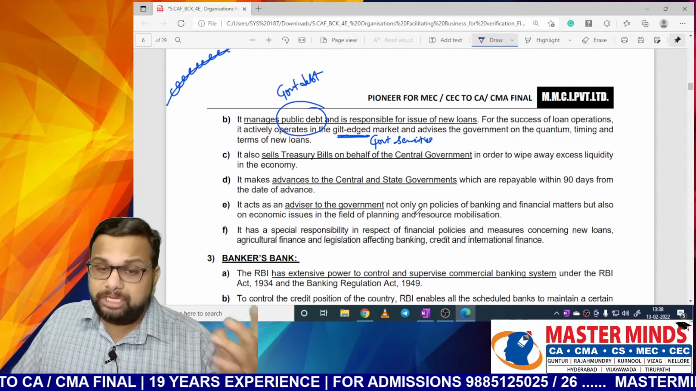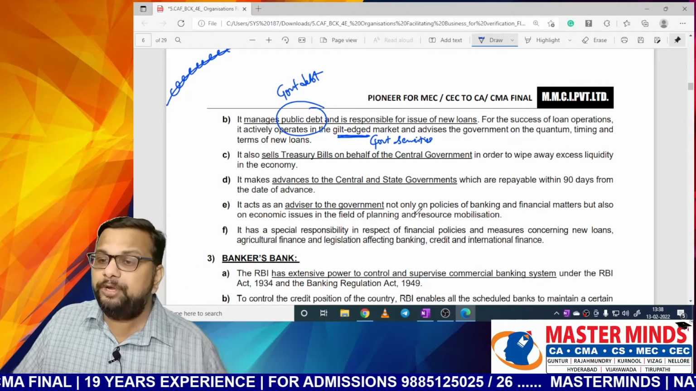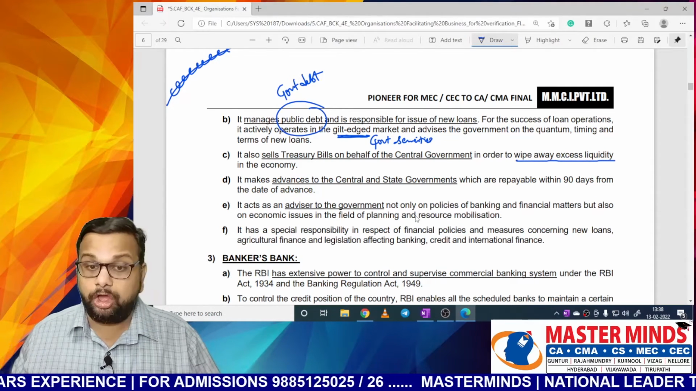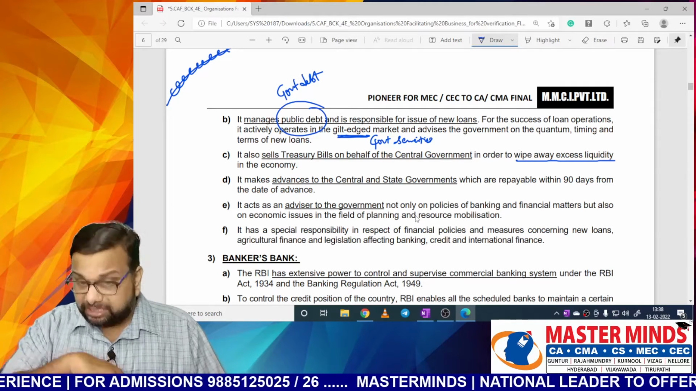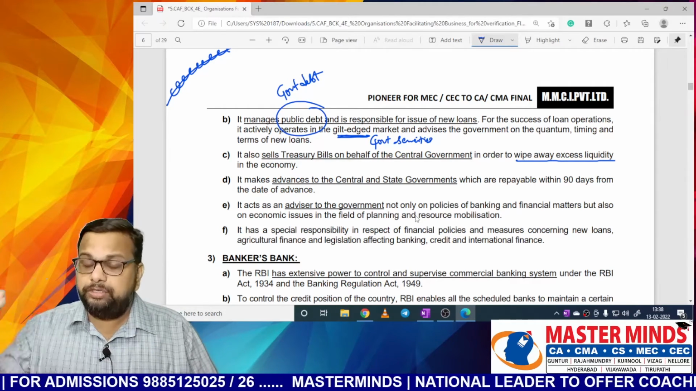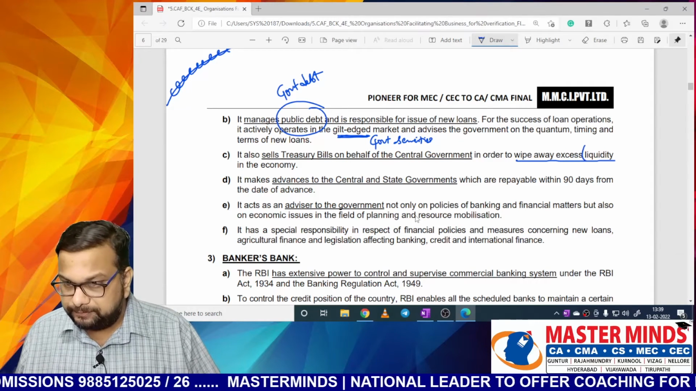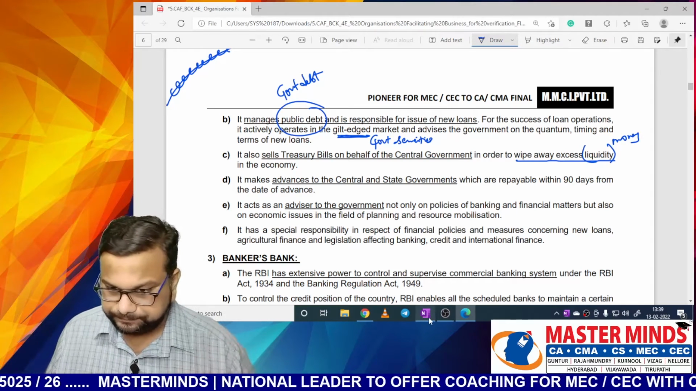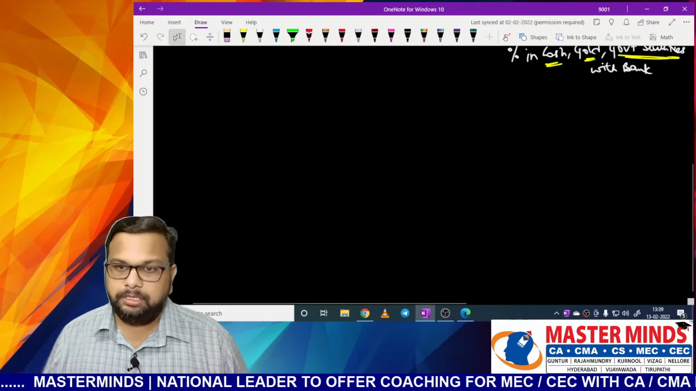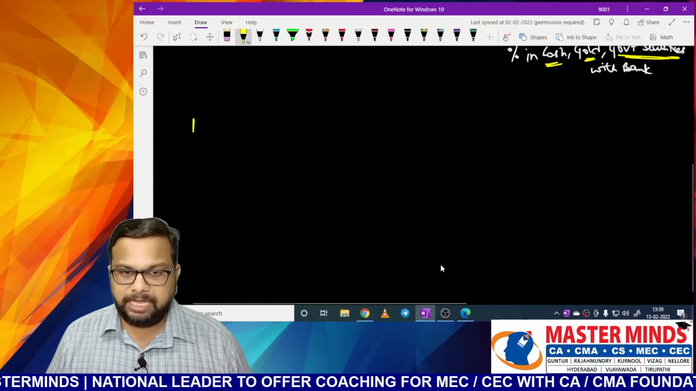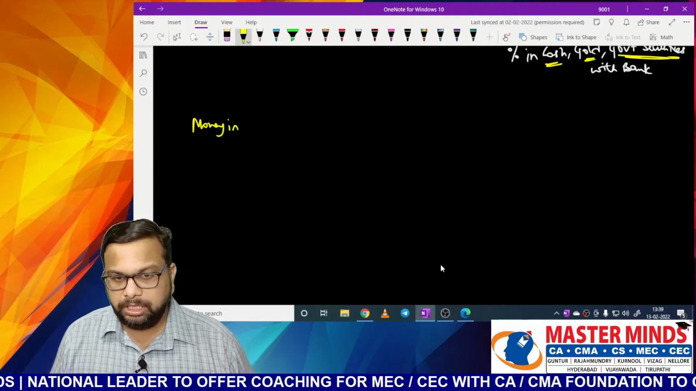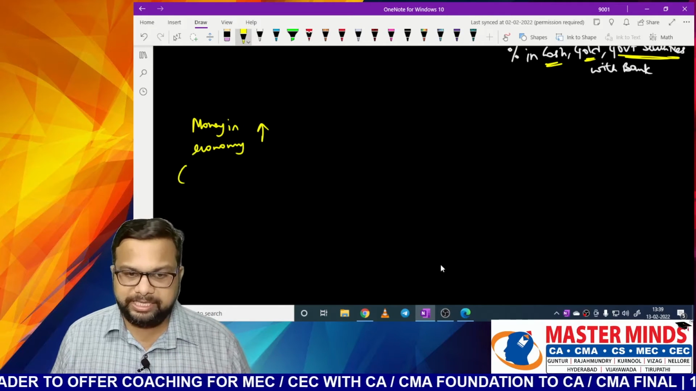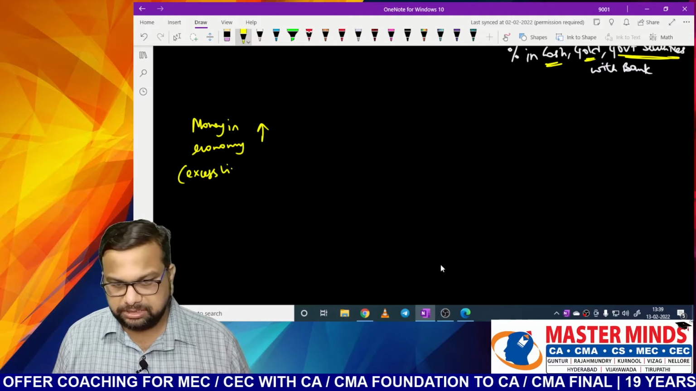Okay. So it also sells treasury bills on behalf of government of India in order to wipe away excess liquidity in an economy. Whenever there is excess liquidity in an economy, the RBI will sell treasury bills in the market and will try to reduce the amount of liquidity. Here, liquidity means money. So when there is excess money in the market, what will happen? Let us see. So if the amount of money in economy is high, nothing but there is excess liquidity.